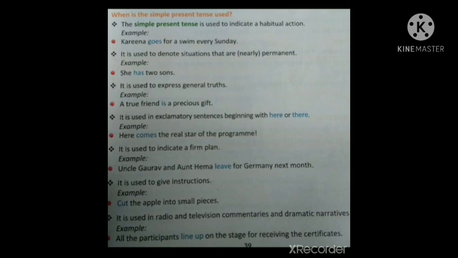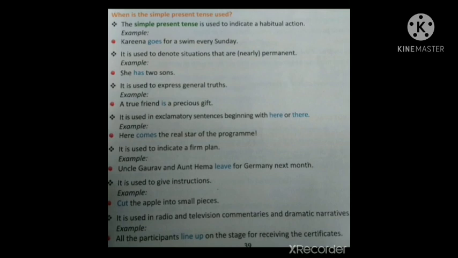Next one, the simple present tense is used to express general truths. Example, a true friend is a precious gift. That is a general truth, isn't it? The sun rises in the east. That is also a general truth or universal truth.